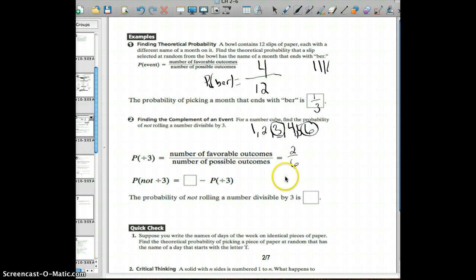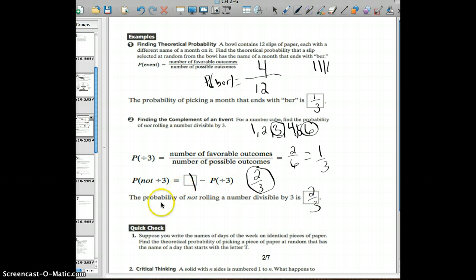So then how many are not divisible by 3, which would be the complement, okay? So you could take the 2/6, which reduces to 1/3, and subtract it from 1. 1 minus the probability of being divisible by 3, and you're left with 2/3, okay, which is the probability of not being divisible by 3.